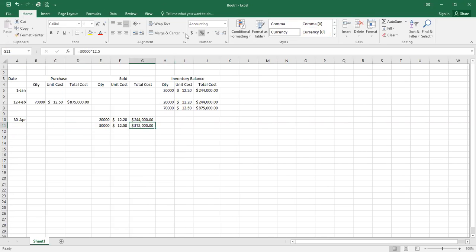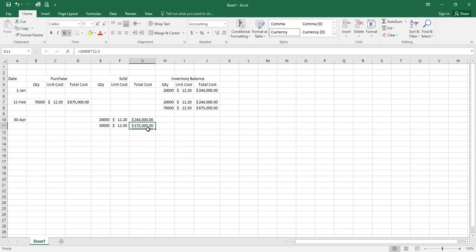So under this method, the total cost of goods sold would be those two amounts added together. What's left? Well, these 20,000 have been removed, gone, and 30,000 of those are removed. So there's 40,000 left that cost $12.50 each under FIFO. So you want to multiply those out. And that's your ending inventory after that sale.